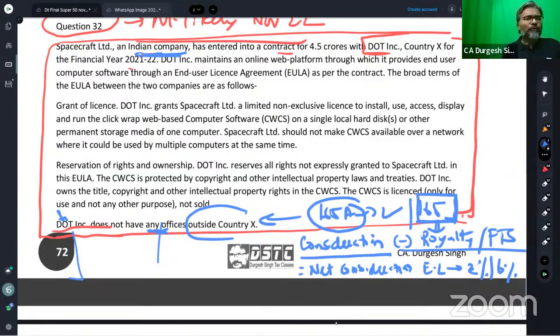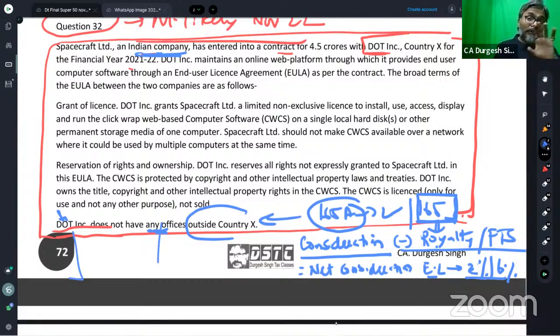Turnovers are there. Students, again, I'm telling you, this PDF file you will find in the description box of this particular YouTube video. Please get that file and ensure that the last chapter of this PDF file has got a monetary threshold. Without fail, you will go through that. Now, on this net consideration, equalization levy would be 2% or 6% as the case may be.